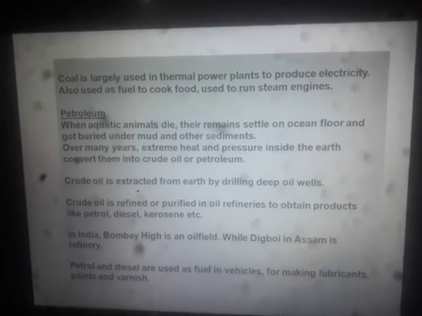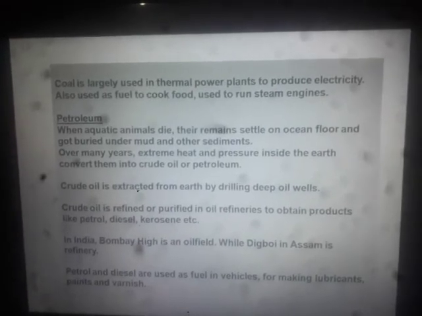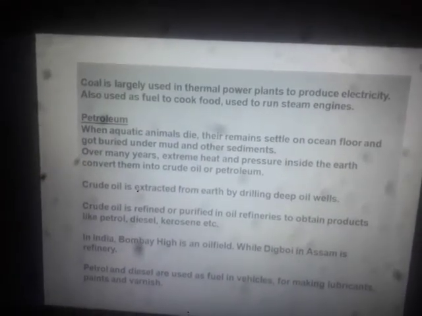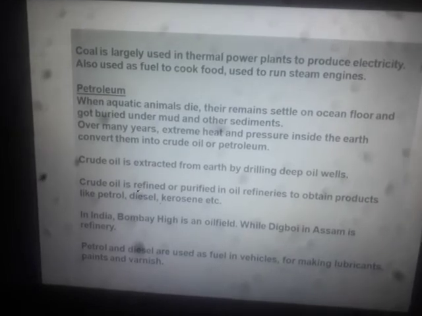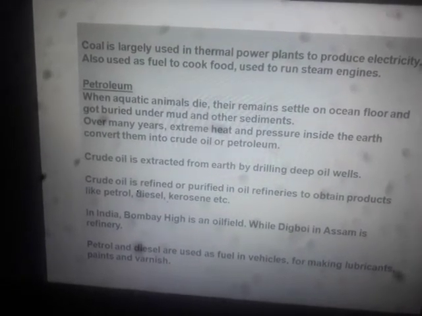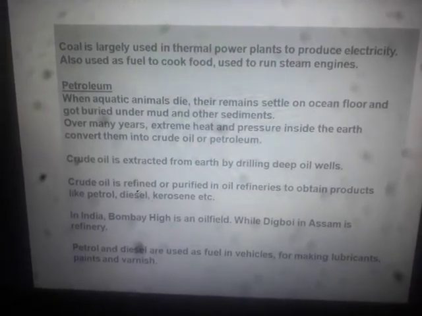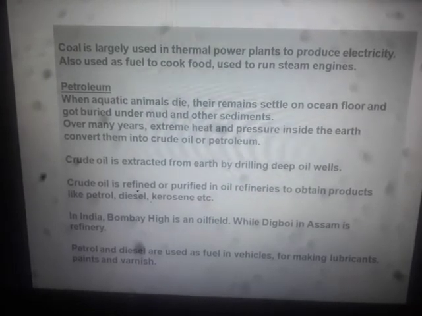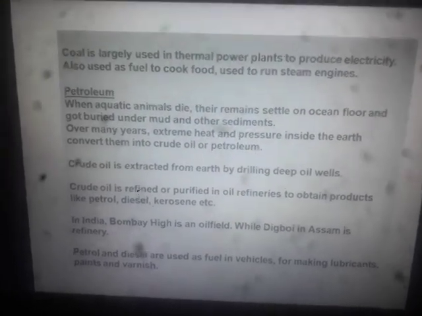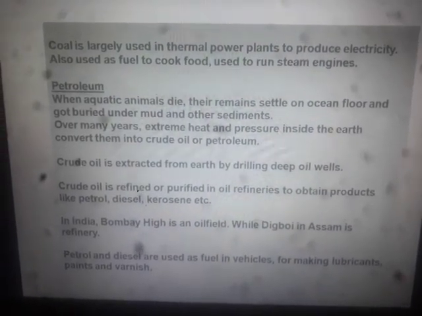There is a difference between an oil field and a refinery. Oil fields are the places from where oil is extracted or taken out, whereas oil refineries are the places where crude oil is sent, and once it is sent, it is converted into various other useful products like petrol, diesel, kerosene, and all this stuff.